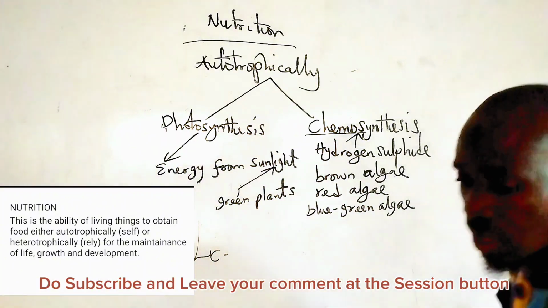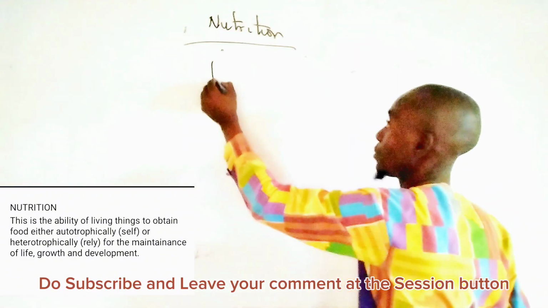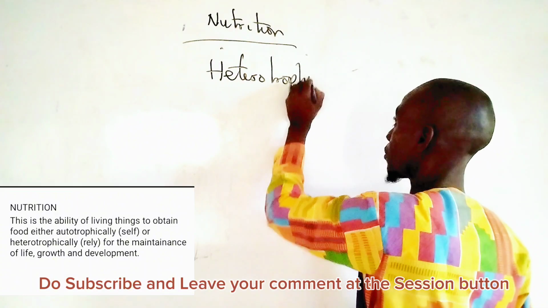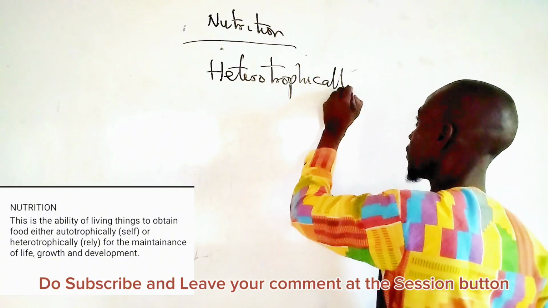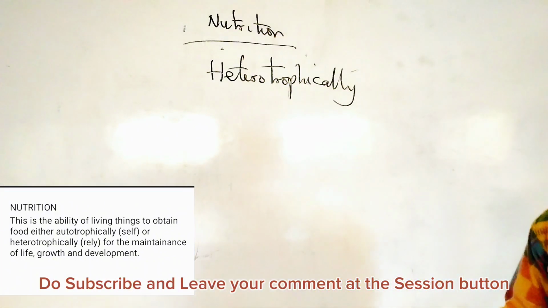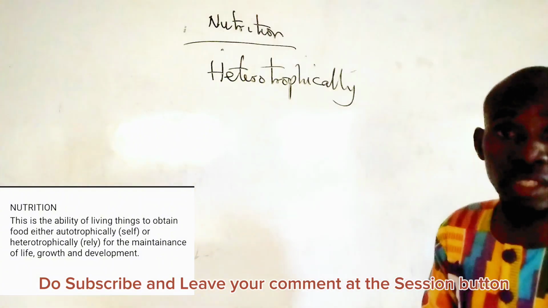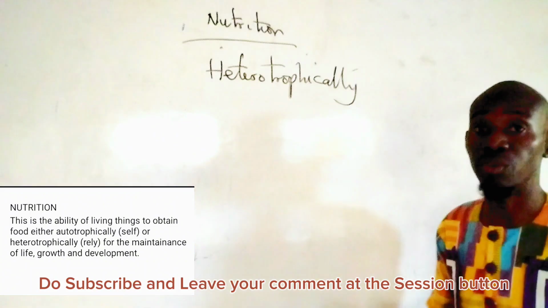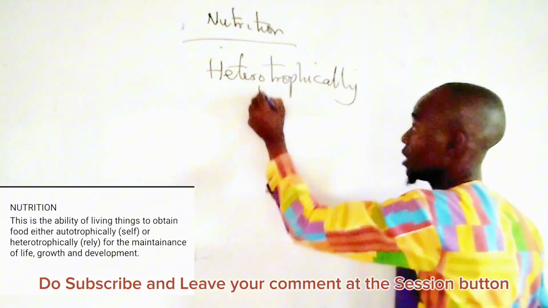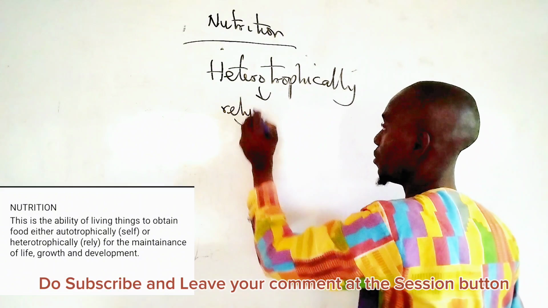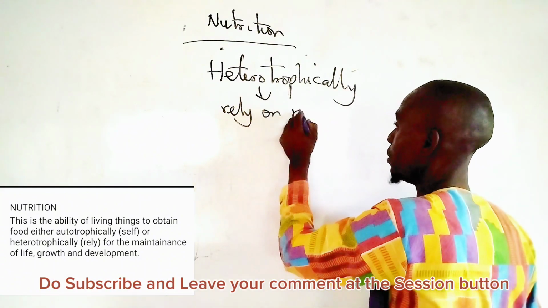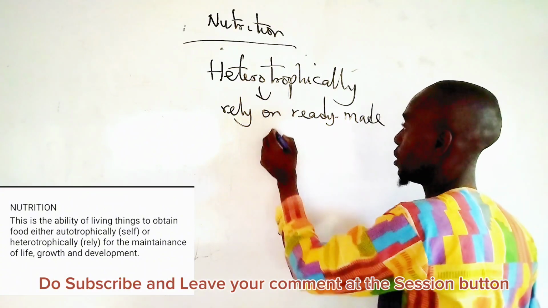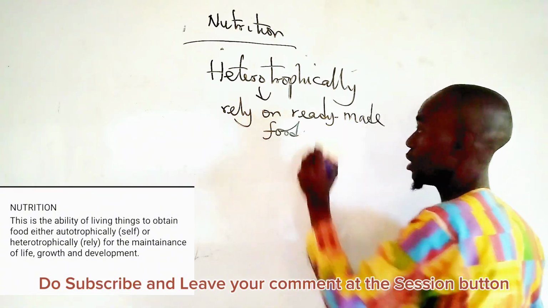Then the second one is heterotrophic nutrition. So when organisms manufacture their food heterotrophically, then we say that those organisms rely on ready-made food.